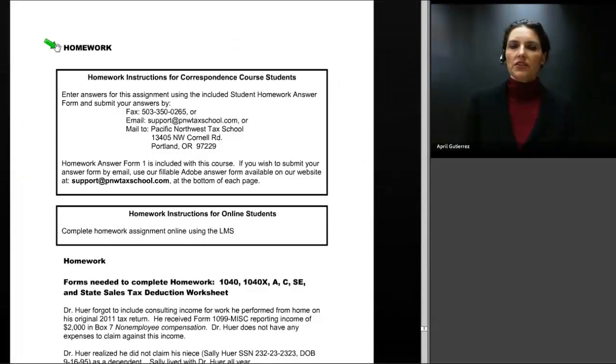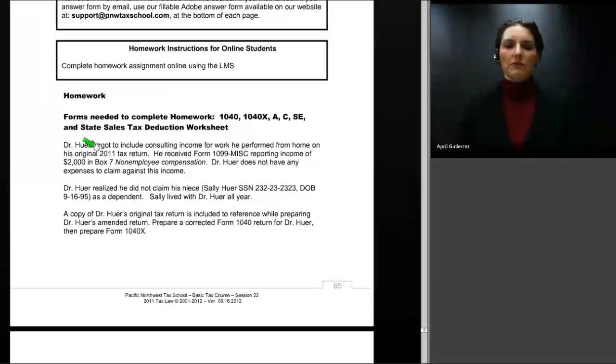And the last item of session 22 is the homework assignment. We are going to have you prepare another amended return for this homework assignment. This time we have a character named Dr. Hewer. He forgot to include consulting income for work he performed from home on his original 2011 return. He received a Form 1099-MISC reporting income of $2,000 in Box 7, non-employee compensation. Dr. Hewer doesn't have any expenses to claim against it.